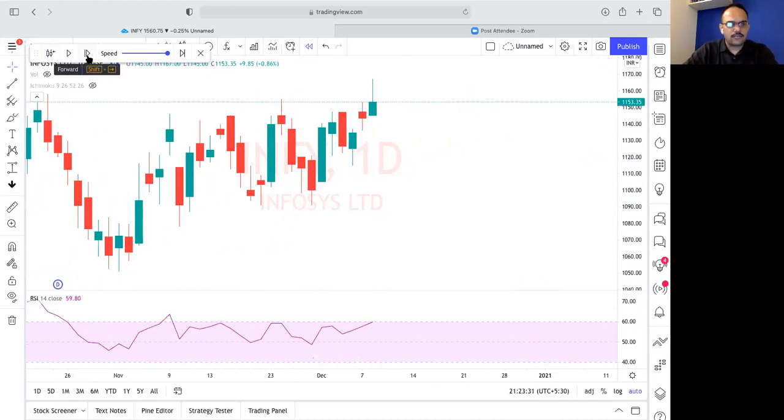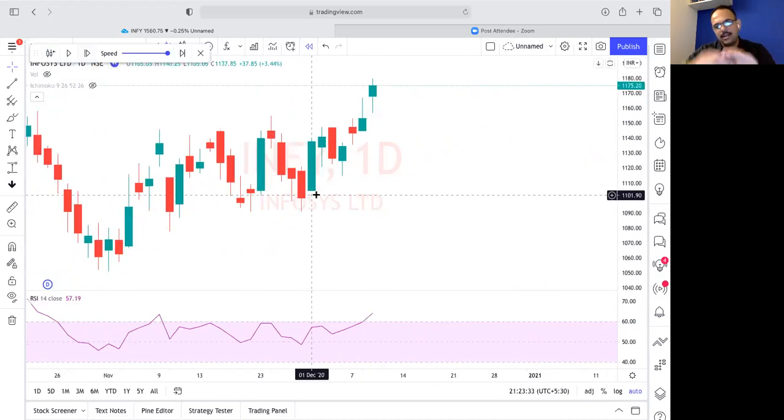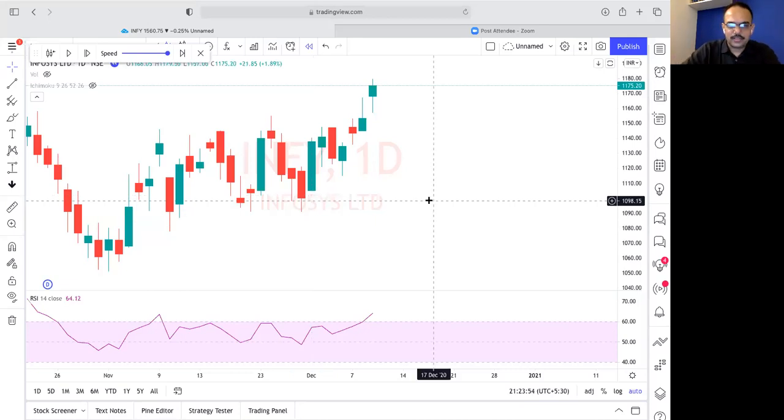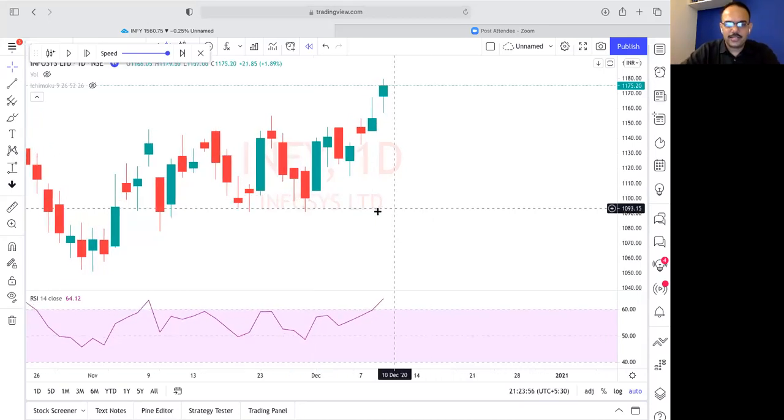Arnav is saying it's a long-term plan. I don't like the terms long-term, short-term. I am a money trader. I am not a long-term trader. I am not a short-term trader. I am only interested in money. As long as the stock is giving me money, I will be with that stock. Simple. I don't believe in long-term, short-term, this term, that term. I am only and only interested in money.